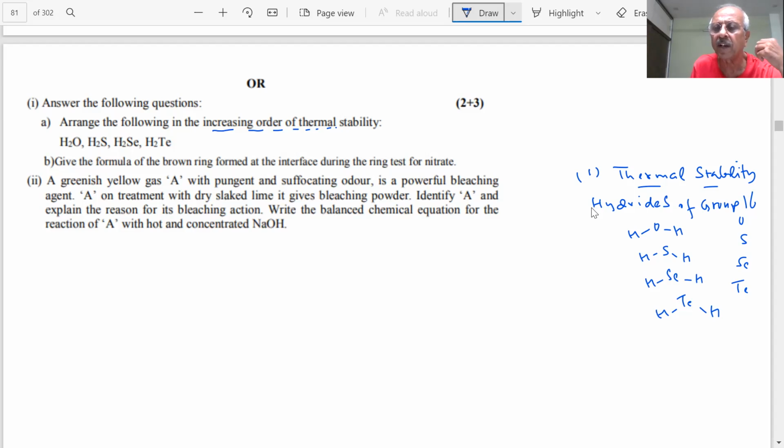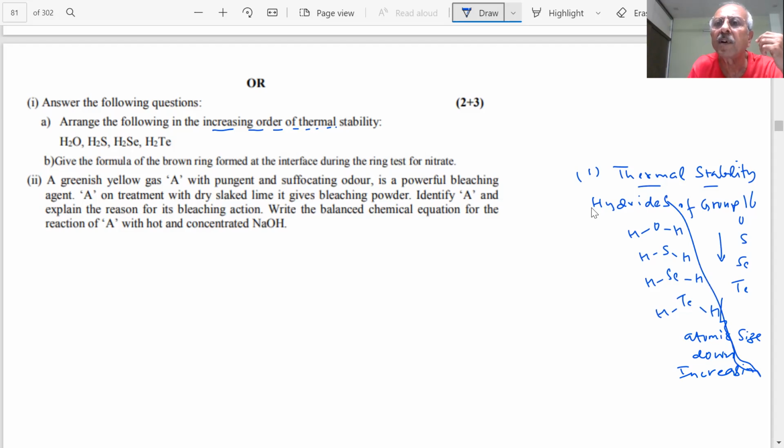So here, as the size of the atoms is increasing down the group, atomic size is increasing as you go down the group. Therefore, student, the bond length will increase. When the bond length increases, the thermal stability decreases.